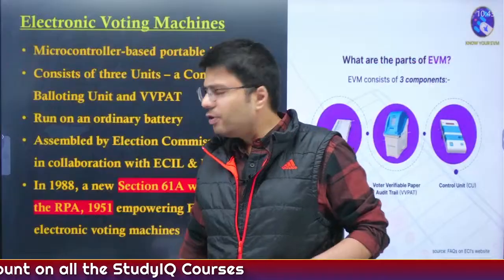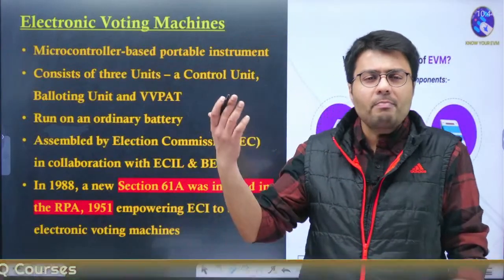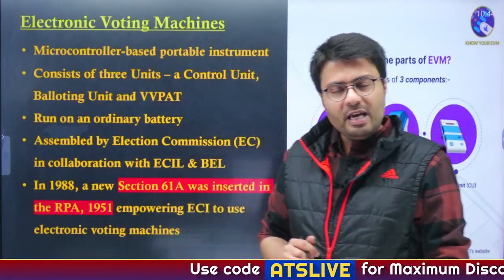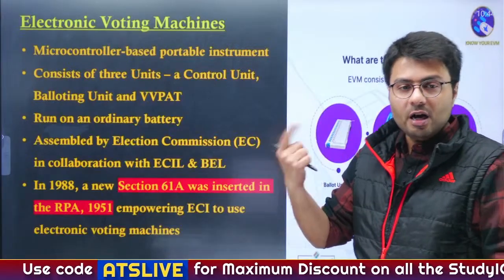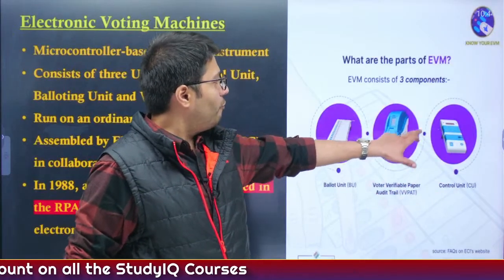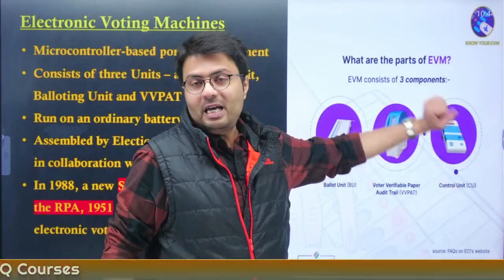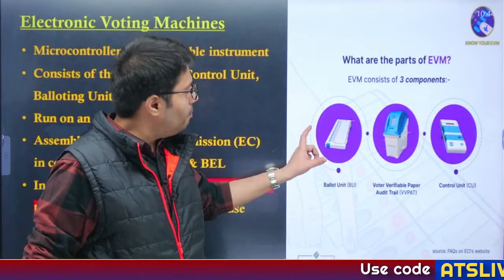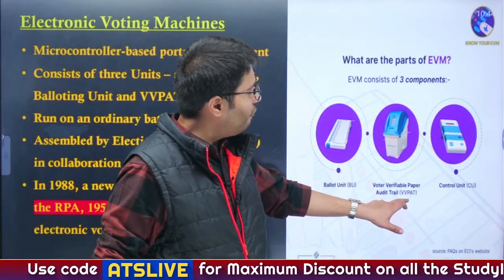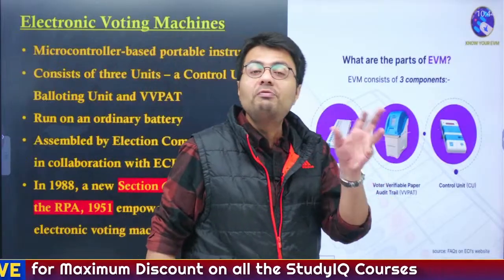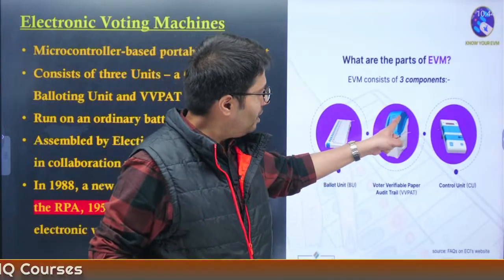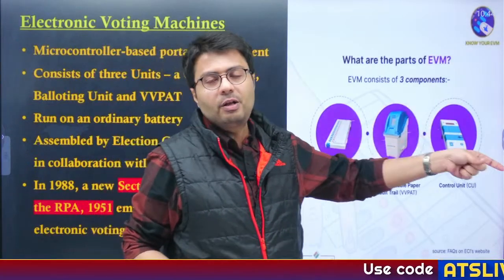So let us first understand what these EVMs are all about. These are microcontroller-based instruments that are used to cast votes in every election in India. An EVM actually consists of three units. First is a control unit, which contains the inner workings, or the processor, of the EVM. This is followed by a ballot unit, where you simply cast your vote, which has buttons on it. The third unit is called the Voter Verifiable Paper Audit Trail, also known as the VVPAT machine. After you cast your vote on the ballot unit, a chit comes out in this VVPAT machine that shows the symbol of the party for which you have voted.